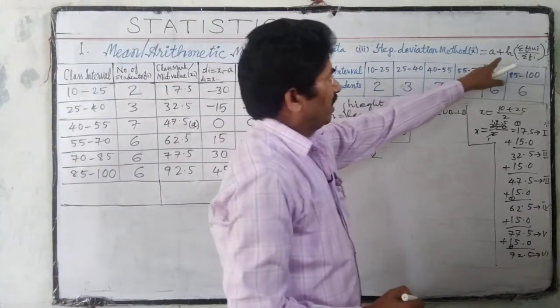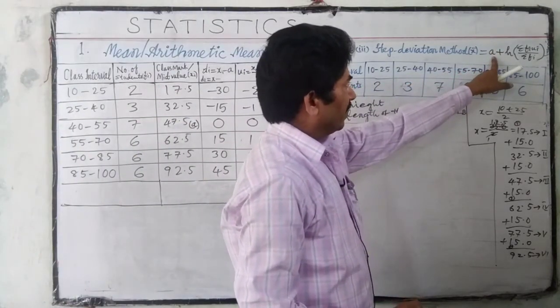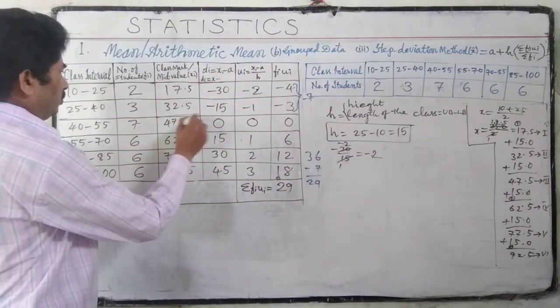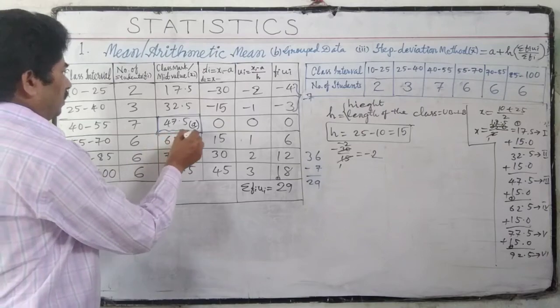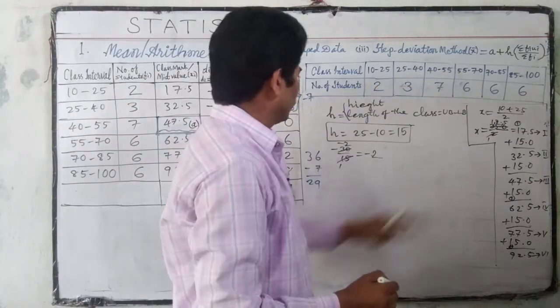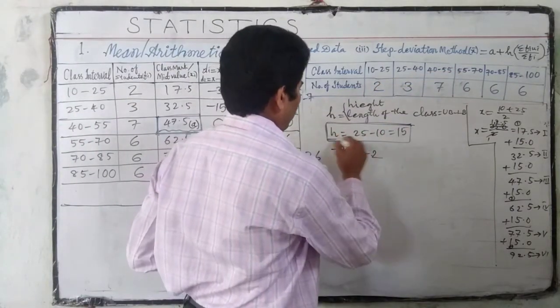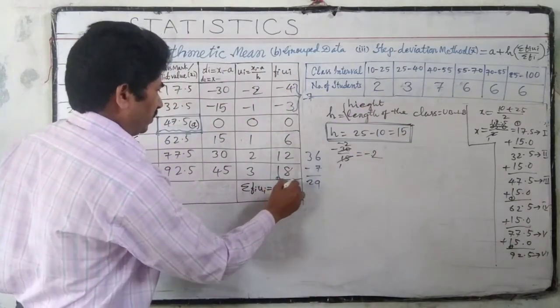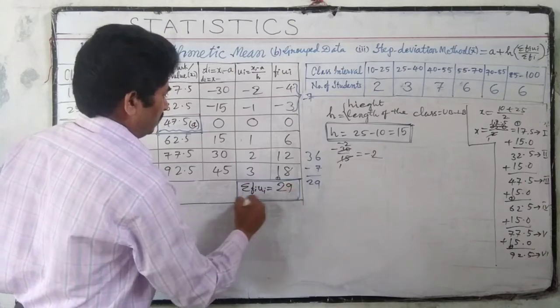In this formula we have to know a, the assumed value. Here we have the assumed value. Next, h, the length of the class. Next, sigma fi ui, here we have this value.